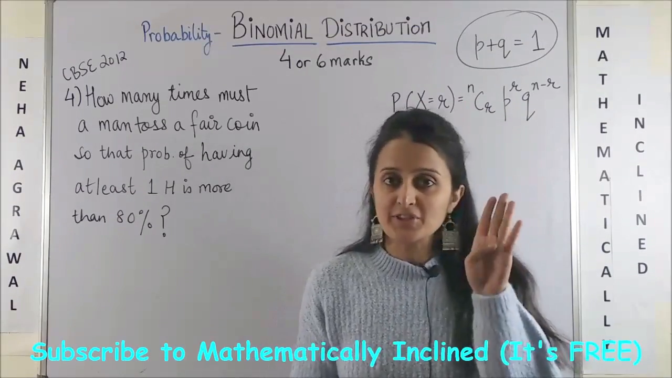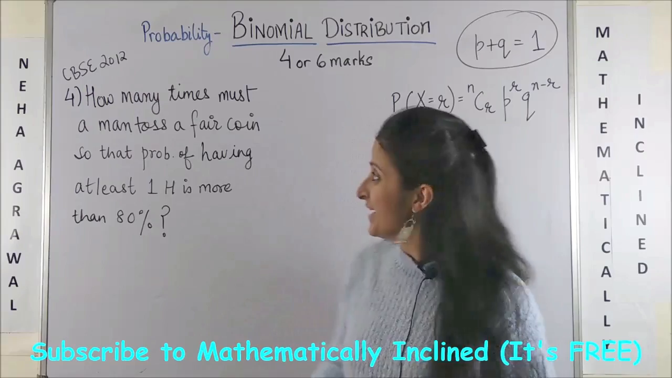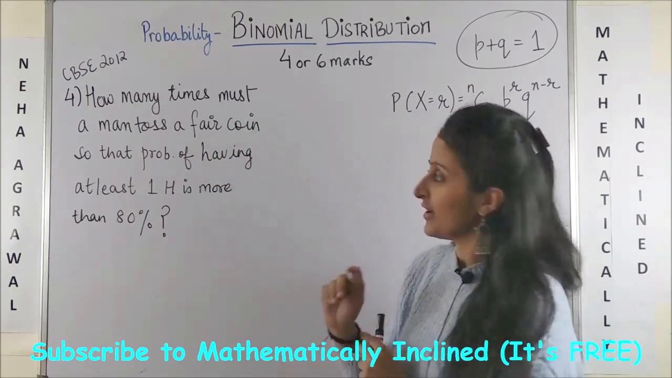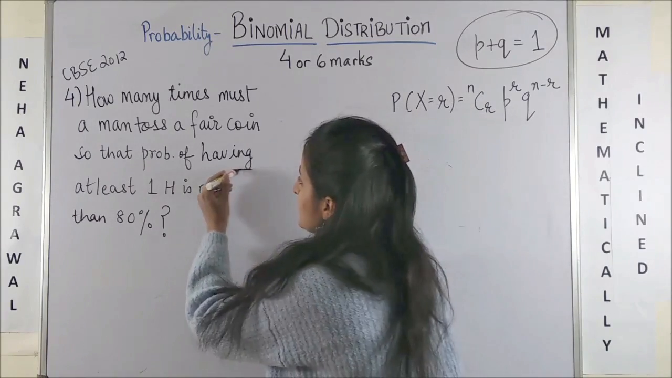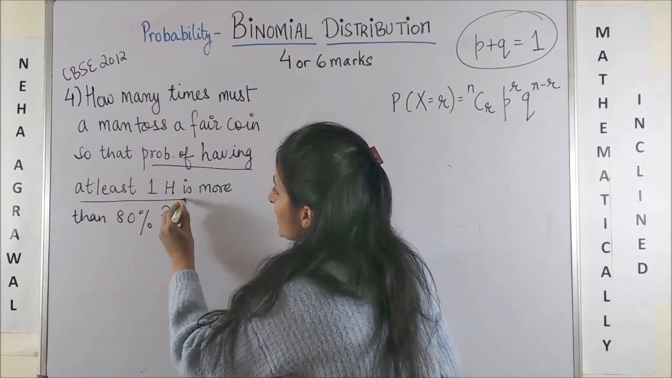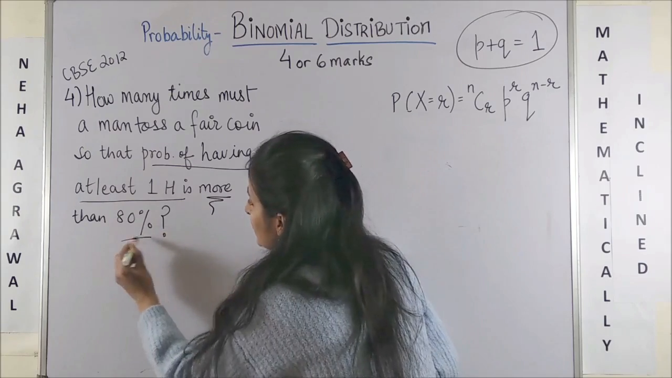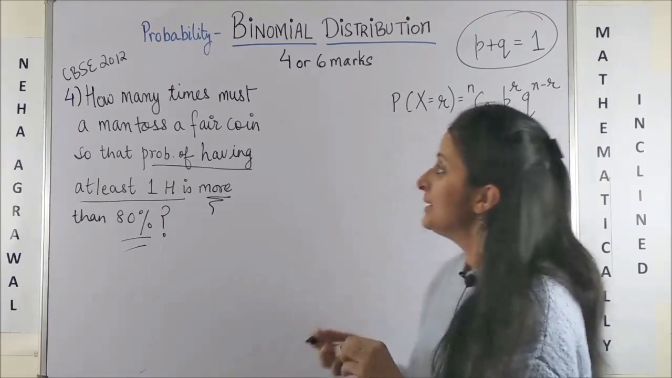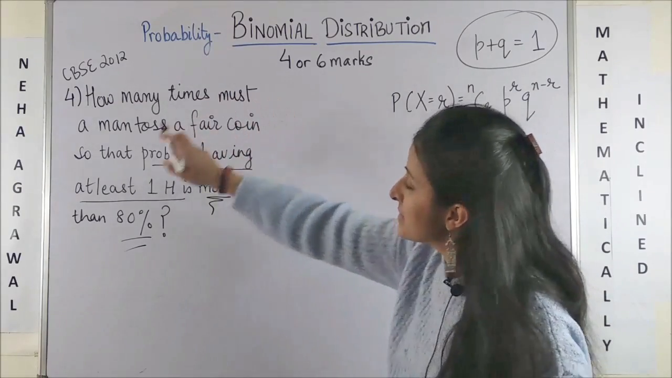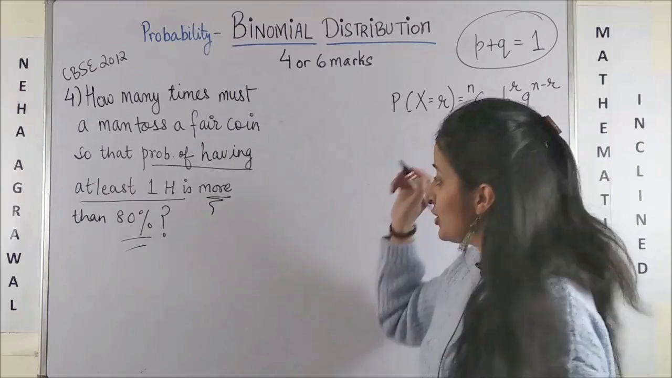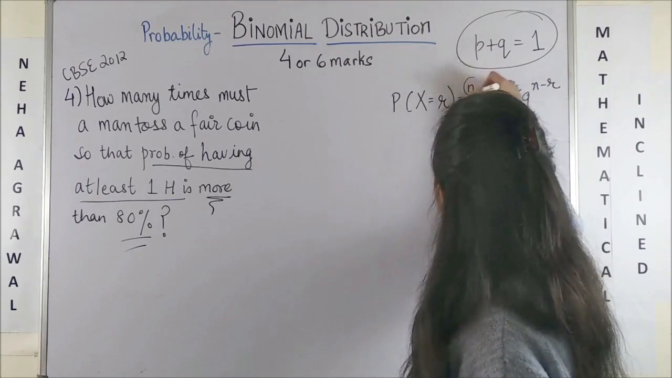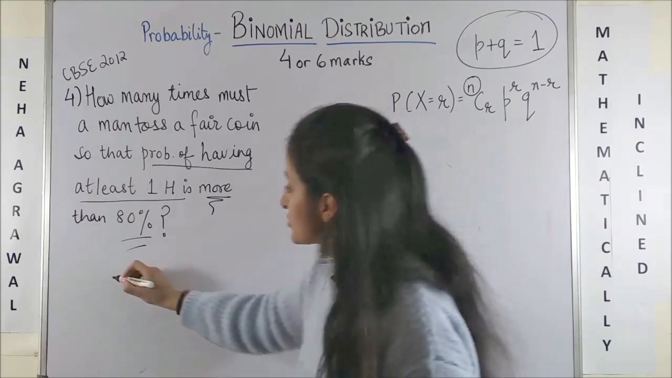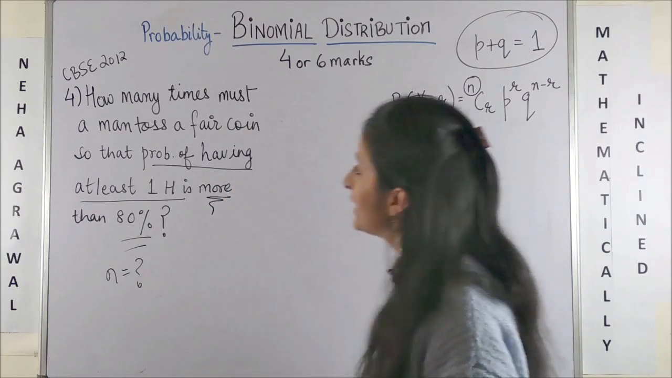Let's talk of question number 4, CBSE 2012. How many times must a man toss a fair coin so that the probability of having at least one head is more than 80%? It looks like a tricky question, but it is very simple. First of all, how many times must a man toss a fair coin? They are asking you to find this n. They don't know the number of trials, so n is something which we have to find.